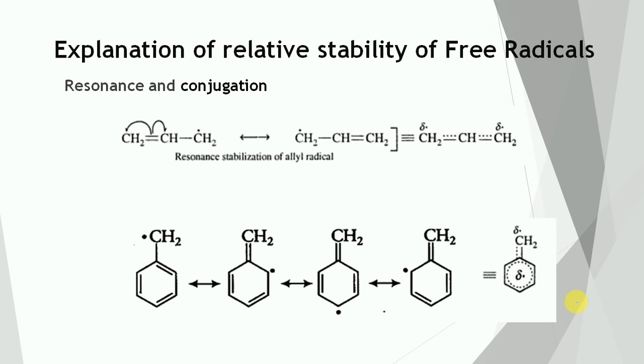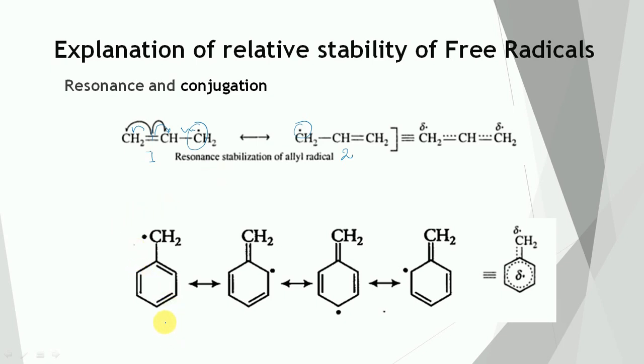Stability of the allyl free radical. This is structure number 1. The odd electron is carried by this carbon. Now this bond can break homolytically. One electron will shift toward this side and another electron will shift toward this side. So there is a formation of a carbon-carbon double bond. Structure number 2 will get formed, and the odd electron comes on this carbon. So due to the participation of these 2 resonating structures, the allyl free radical is stabilized and is more stable. Now the case of the benzyl free radical, which is also highly stabilized by resonance.